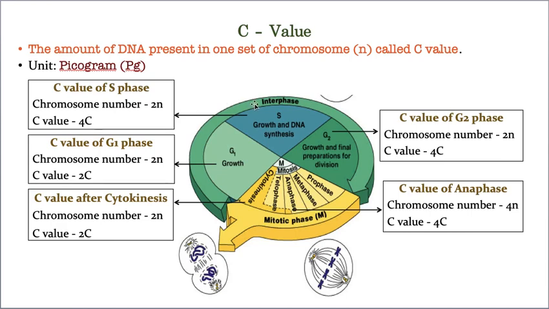The DNA content which is sufficient for 46 chromosomes gets doubled. That means another 46 worth of DNA will again be synthesized, that means 46 plus 46. So the amount of DNA needed for 92 chromosomes will be duplicated in S